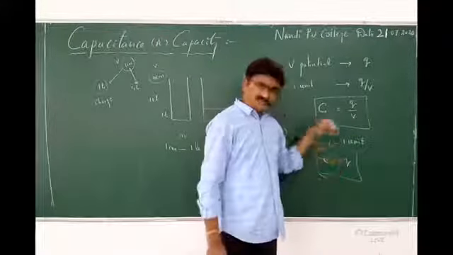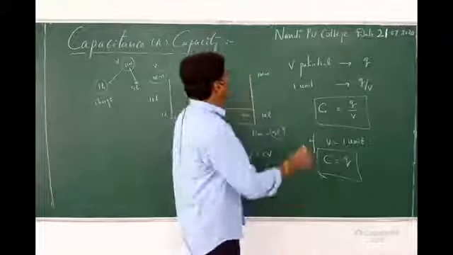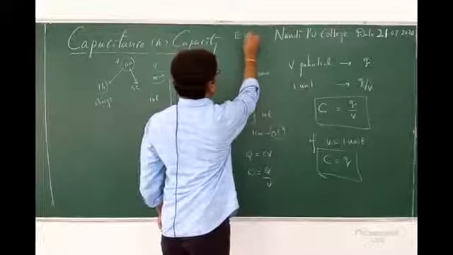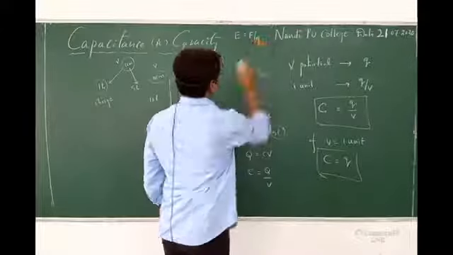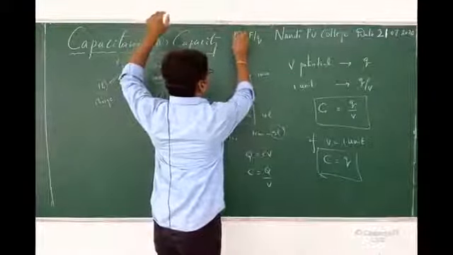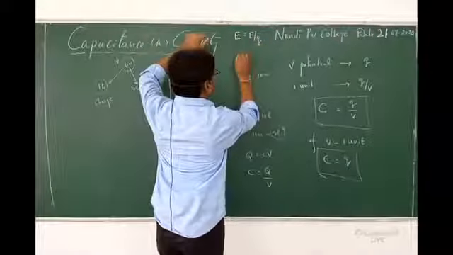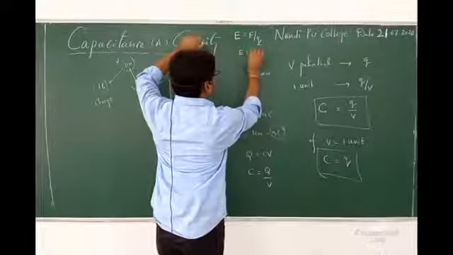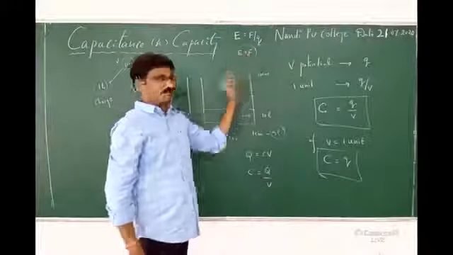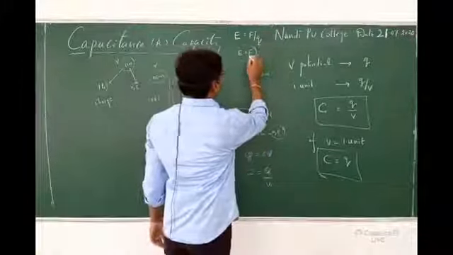In such a case, we have different terms in electrostatics. What did I say before? E is equal to F by Q. Intensity of electric field E is equal to F by Q. When charge is 1 unit, then E is equal to F. Electric field intensity is equal to electric force. Again I have taken one more formula.